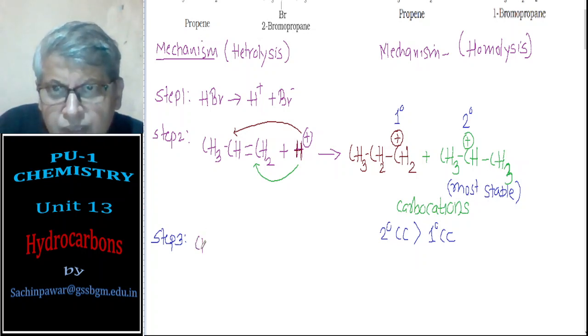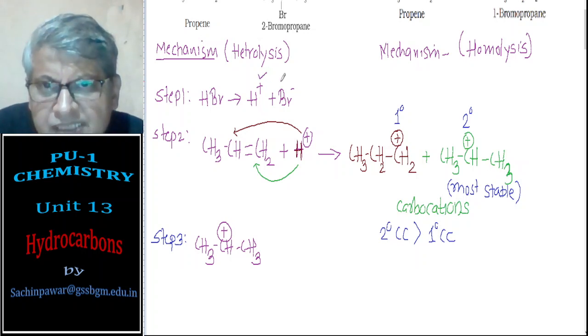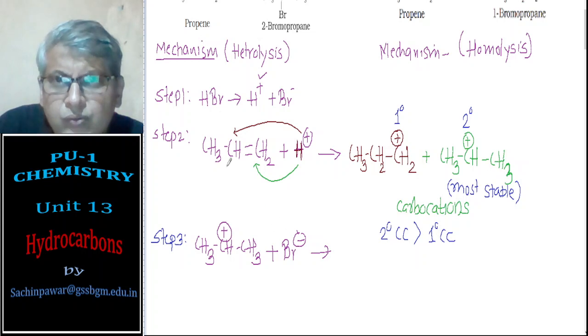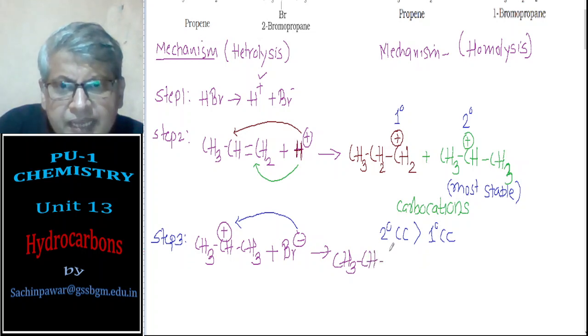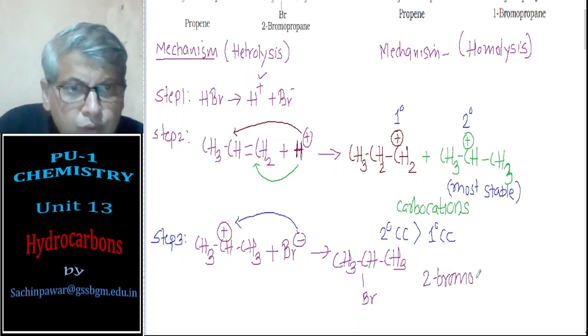So in step number 3, you will get CH3 CH CH3 plus. Now see, from HBr, H plus has already reacted, now Br is remaining. That Br minus will attack this positive carbon, as opposite charges attract, so you will end up with the final product, CH3 CH CH3 Br, and this is 2-bromopropane.